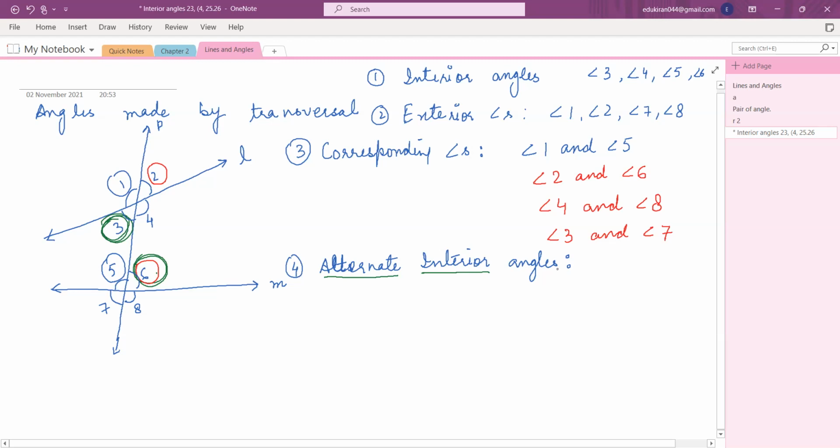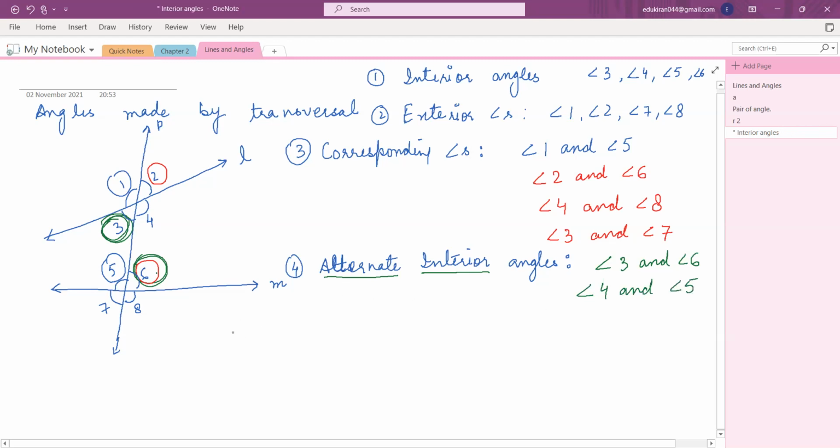So Miraj, now tell me, what is the first pair of alternate interior angles? Angle 3 and angle 6. Okay, Hamna, tell me the other pair. Ma'am, angle 4 and angle 5. Yes, angle 4 and angle 5. Okay, now you can name them easily.